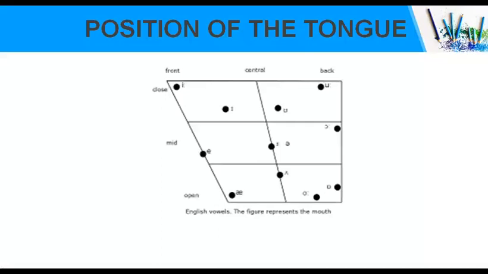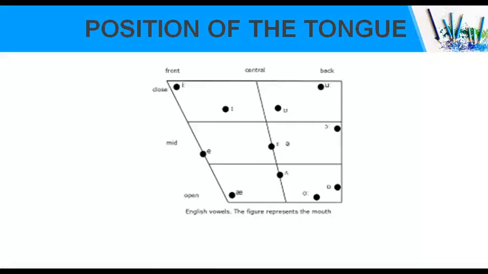Then if the tongue is lifted above the half open position, it is the half closed position, where only a little space is left for the air to go out. And then finally comes the closed position, where the tip of the tongue comes in contact with the upper surface of the mouth, leaving no gap for the air to flow out.